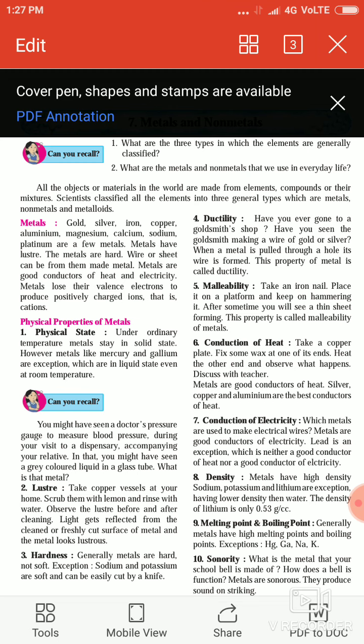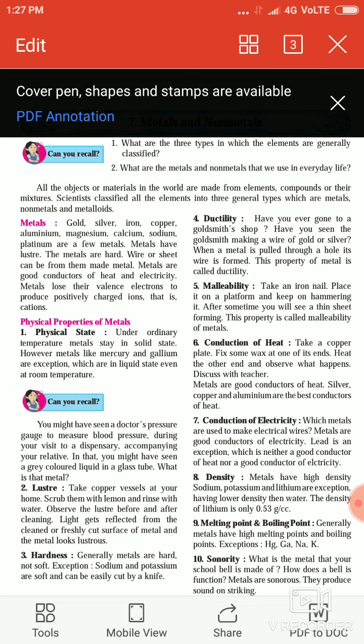So when we prepare a sheet from metal, that is known as malleability. Then the next property of metal is conduction of heat. As we have seen, metals are good conductors of heat, so they can conduct heat as well as electricity. They are good conductors of electricity.